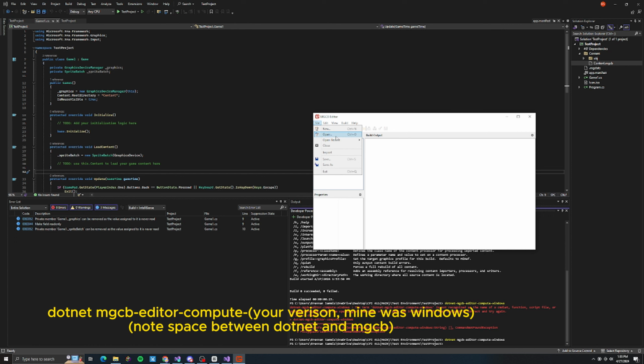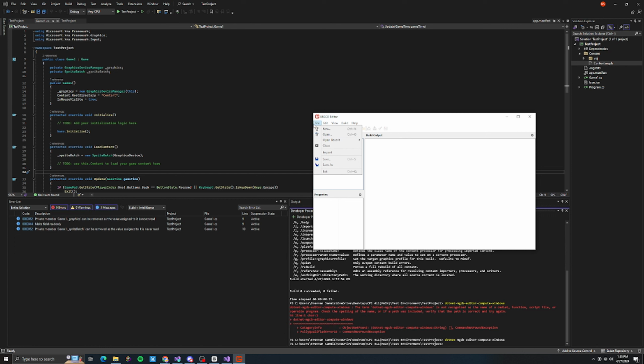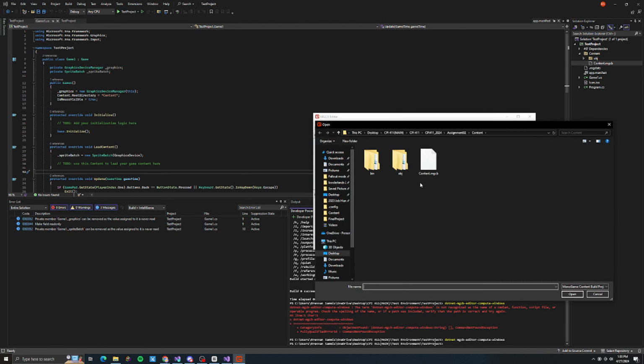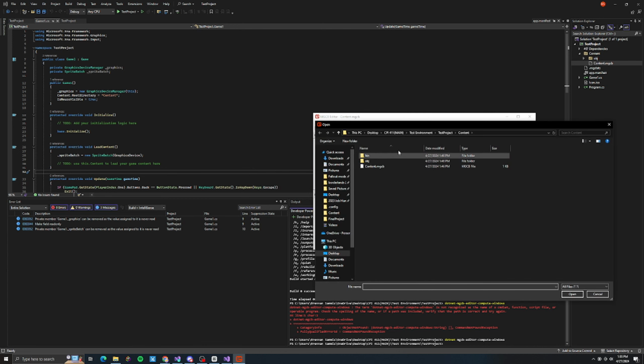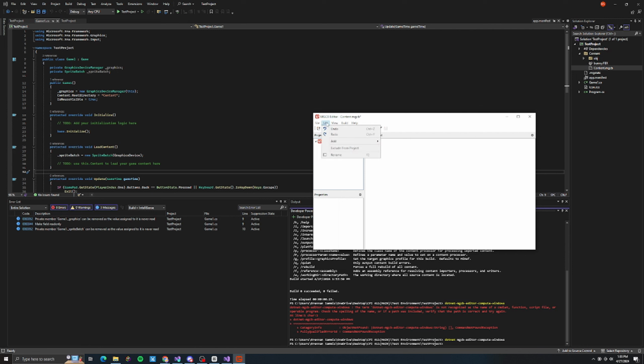So from there, it's weird. You actually can't add or build anything. The reason why is it doesn't know which content folder or which content .mgcb you're using. So just go File, Open, and open your content.mgcb file, and now you can add and build stuff to the project. So I'm gonna add really quickly to this project, bunny, copy, and then you can build.